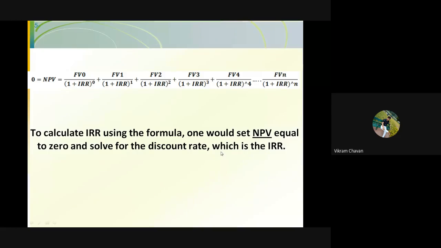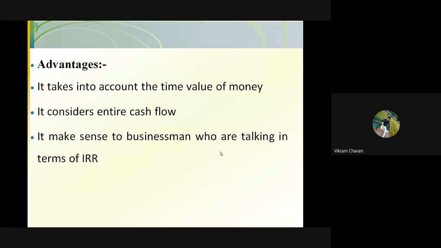So the advantages of this IRR: it takes account of the time value of money. In this, we are using the same formula of the NPV, so we can say that it accounts for the time value of money, and it considers the entire cash flow over the time period of that particular project.